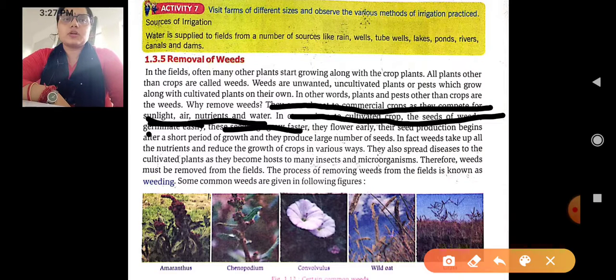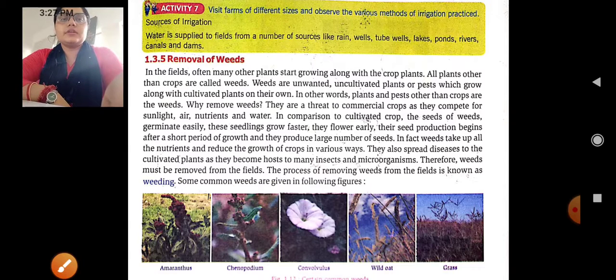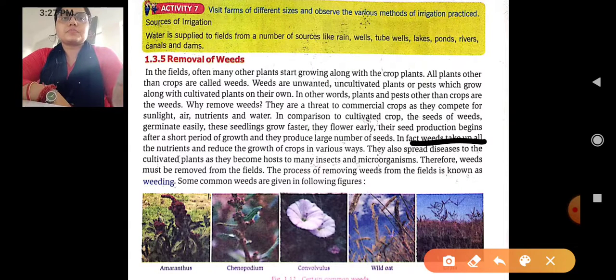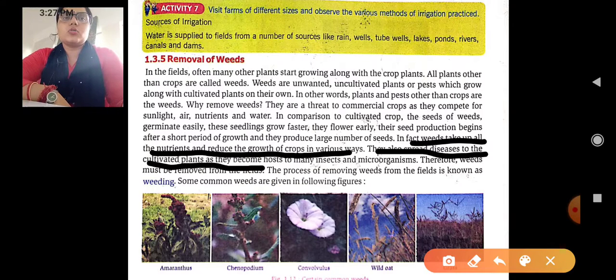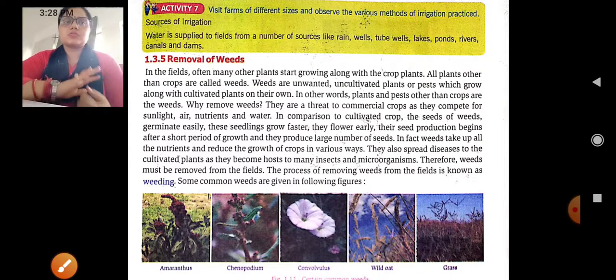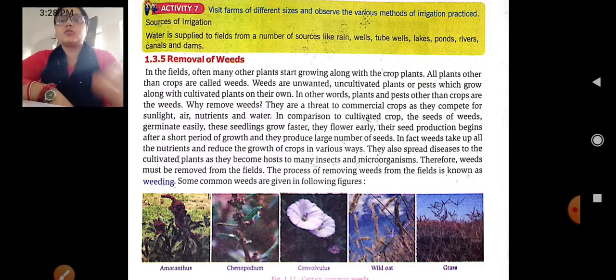These seedlings grow faster than the crop and flower early. Their seed production begins after a short period of growth, and they produce a large number of seeds. In fact, the weeds take up all the nutrients and reduce the growth of the crop in various ways, and they also spread diseases to the cultivated plants as they become host to many insects and microorganisms. Therefore, weeds must be removed from the fields. The process of removing the weeds from the field is known as weeding.